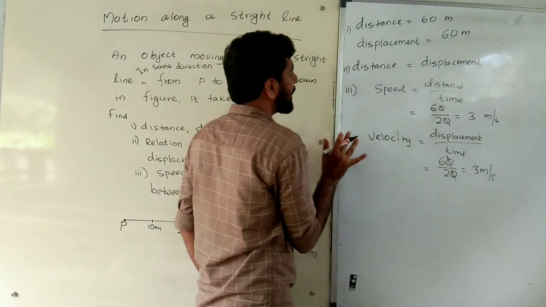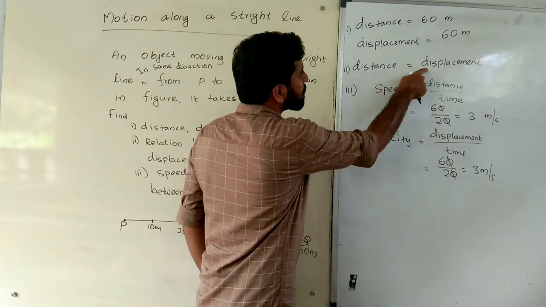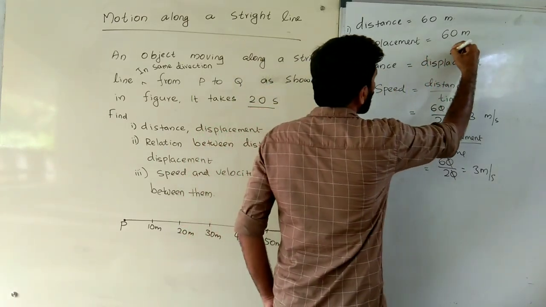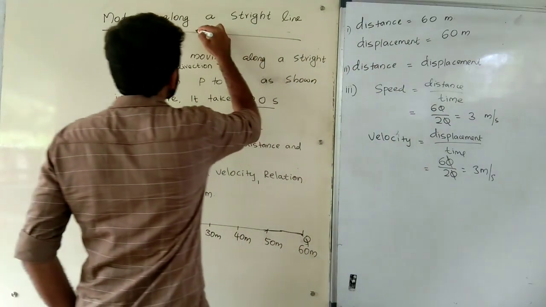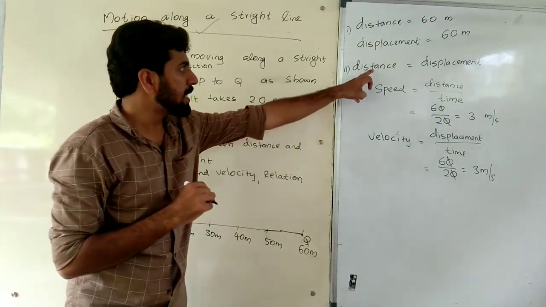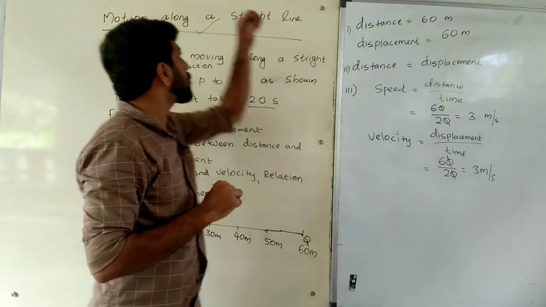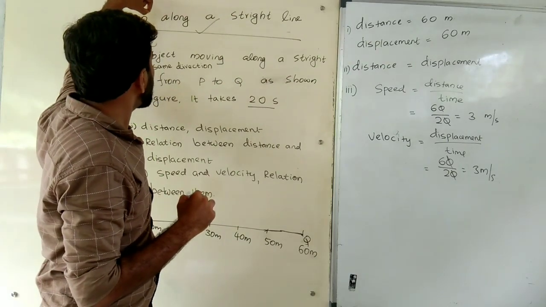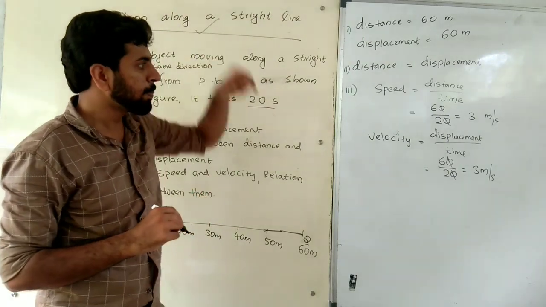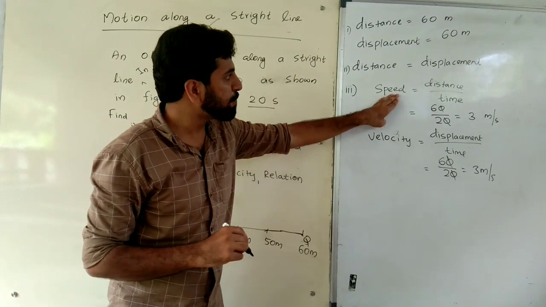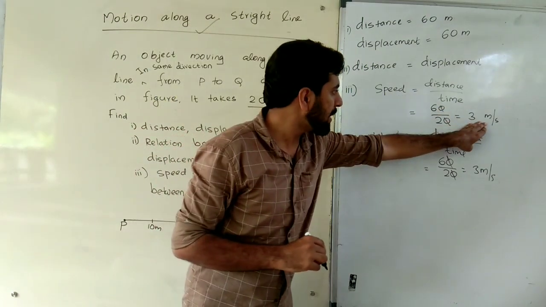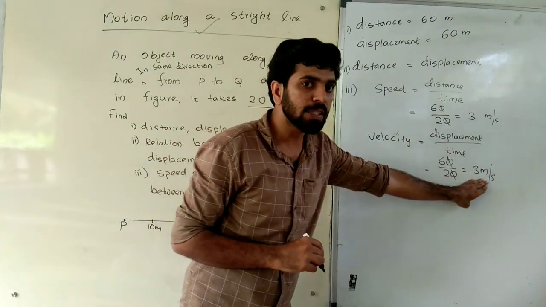From here we can say that the distance and displacement become equal if it is in motion along a straight line. Here the speed is 3 meter per second, and the velocity is also 3 meter per second.